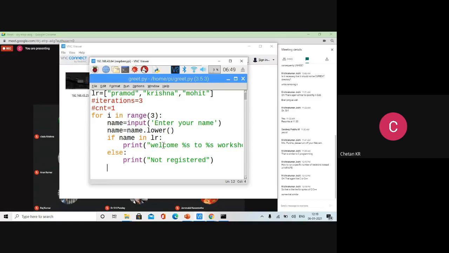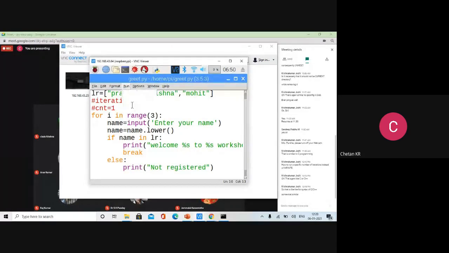This is the correct statement, right? If name in LR, that is the correct case. You are printing it, fine. After printing that, you are continuing further. Come out. How to come out? Break. Just like your C. Break statement. Break and continue. If you recall in C, same thing we have here. Break. Let us see whether break really works.